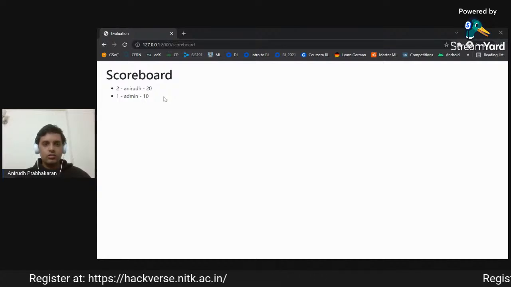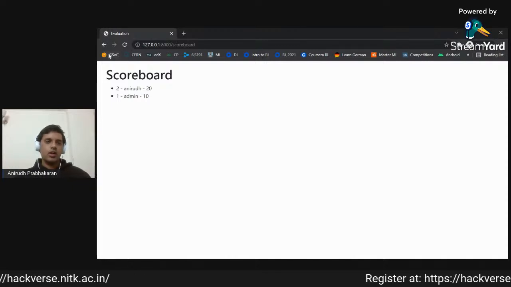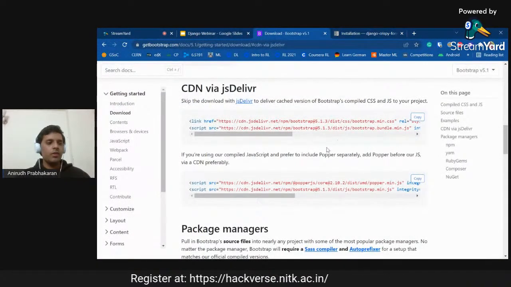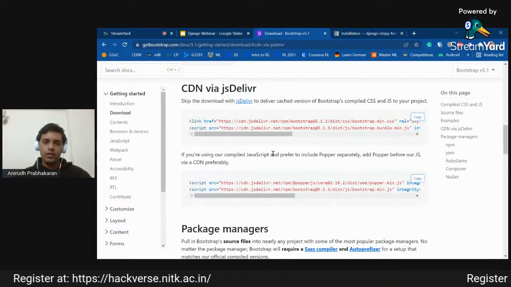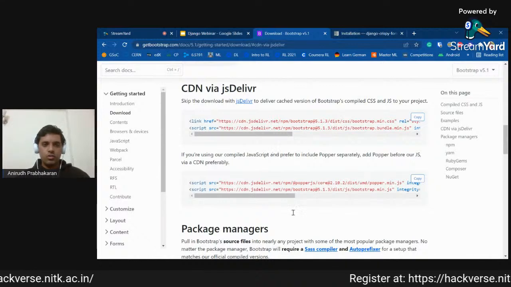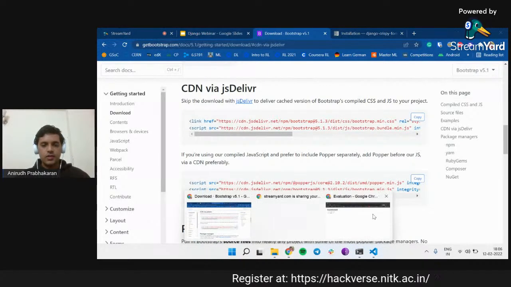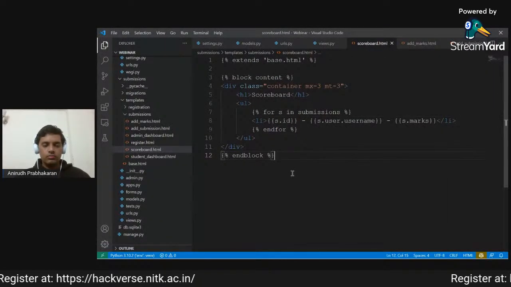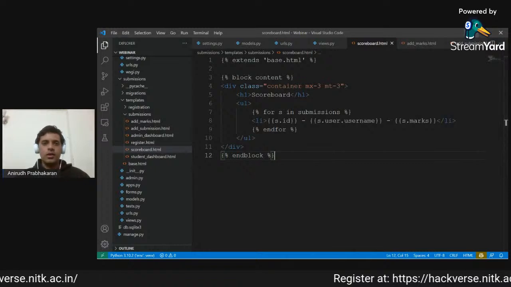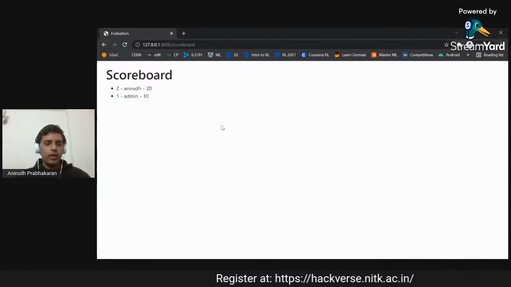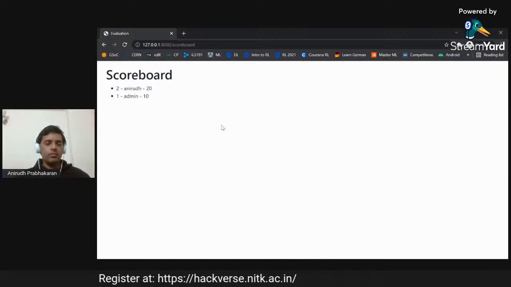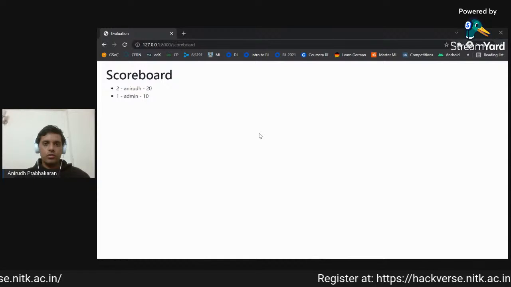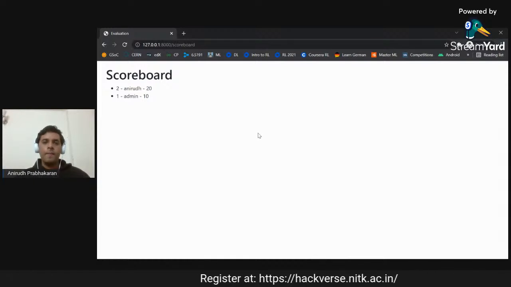In the description, there is also a link to a GitHub repo, which has a bit more. The only additions in there are that I have used a bit more Bootstrap. I have added navigation bars and a few tables just so that the website looks a bit better. But otherwise, this is the core functionality of creating a Django app for these evaluation processes. And we are also going to be using a bit more scaled up version of this app. This is a simpler version of the app that we will actually be using for the evaluation of the original HackVerse hackathon.